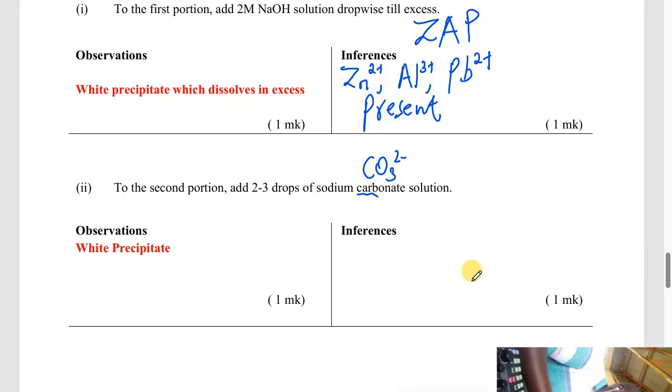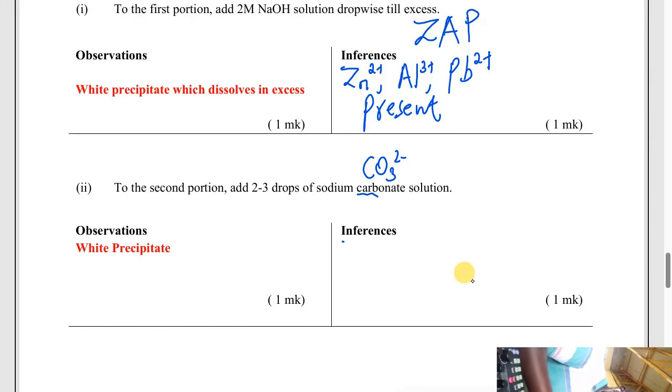So it means that aluminium is absent here. We had 3, and we have now confirmed that if a white precipitate is formed, then what is there is zinc, 2 ions, and lead, 2 ions.